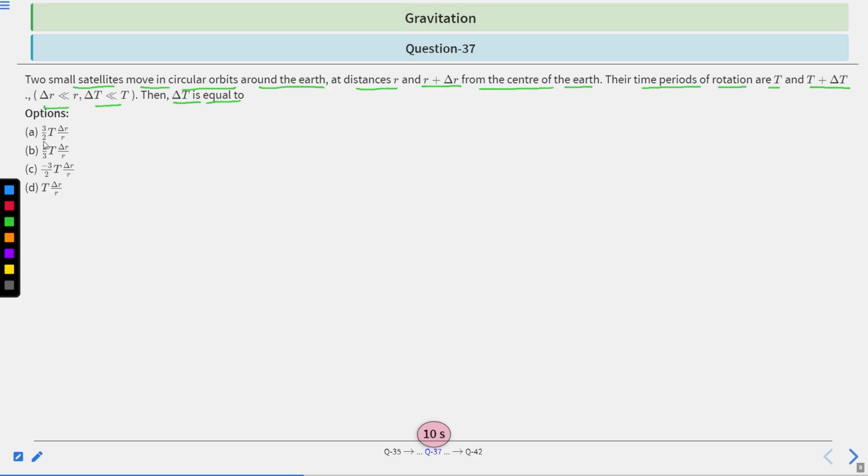The given options: option A is 3 by 2 T delta r by r. Option B, 2 by 3 T delta r by r. Option C, minus 3 by 2 T delta r by r. And option D, T delta r by r. So which option is correct? You have 10 seconds to solve this question. After 10 seconds, we will provide the solution.